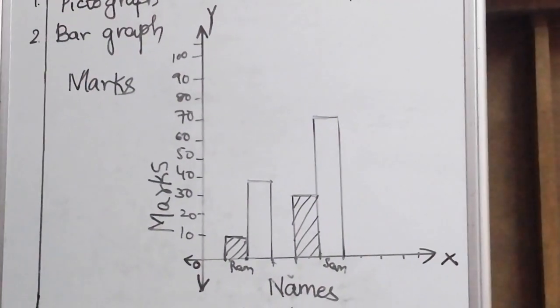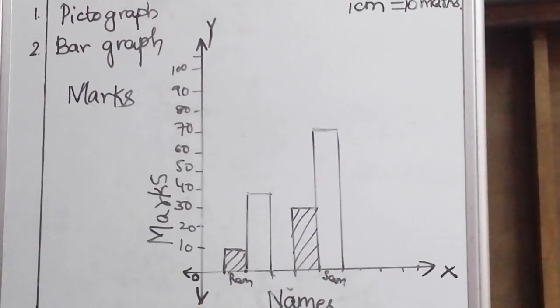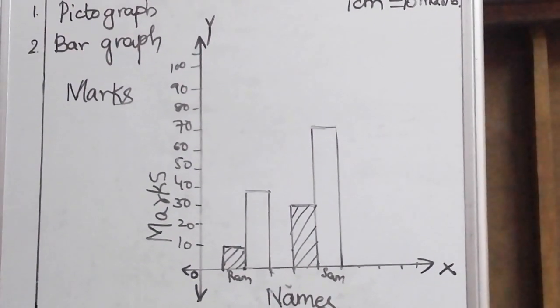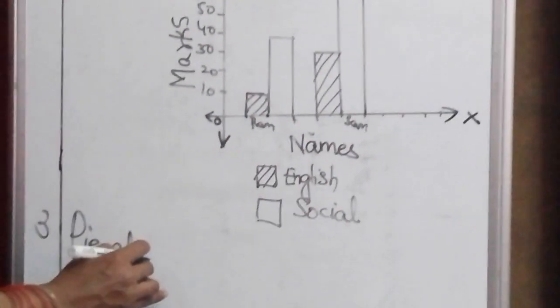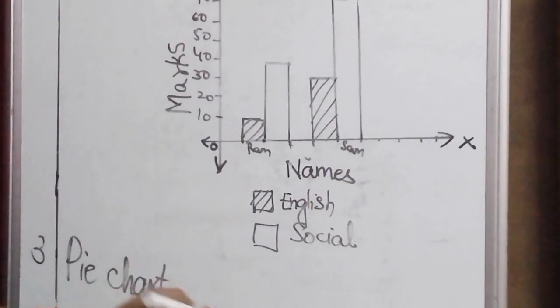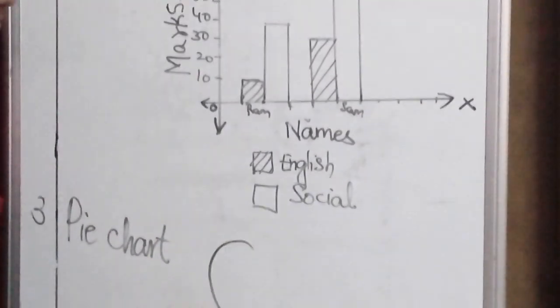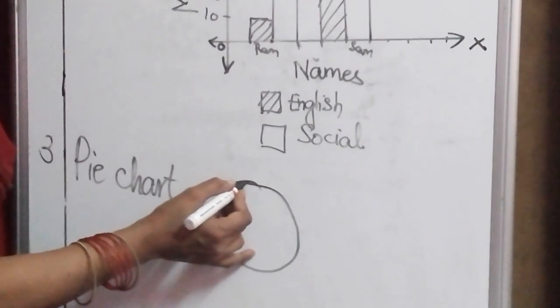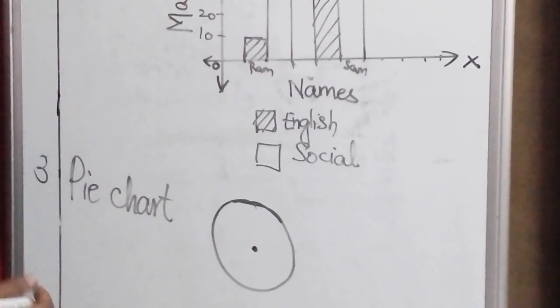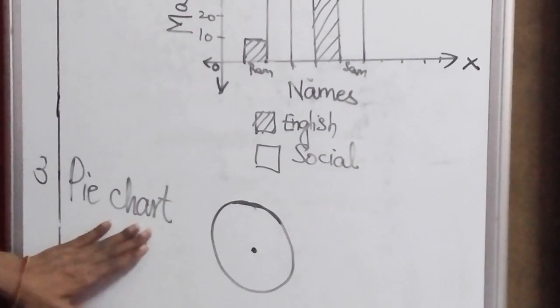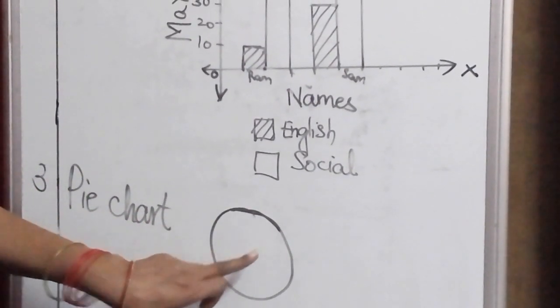The last one is pie chart. What is the third one? Pie chart. We represent it using the pie chart. Pie chart means you should remember a circle. A circle with a center.